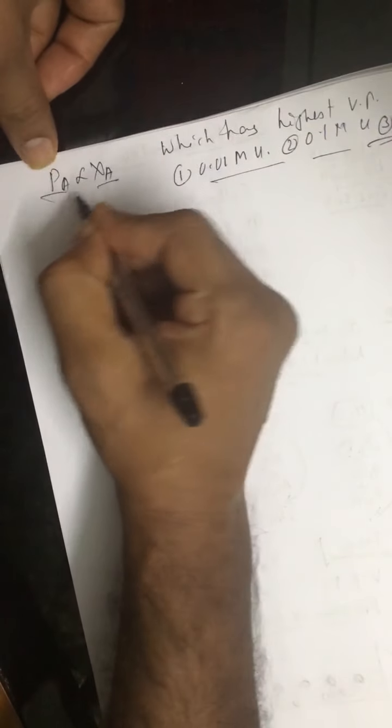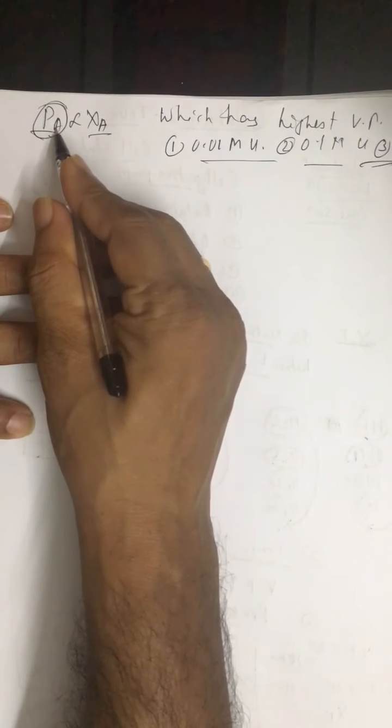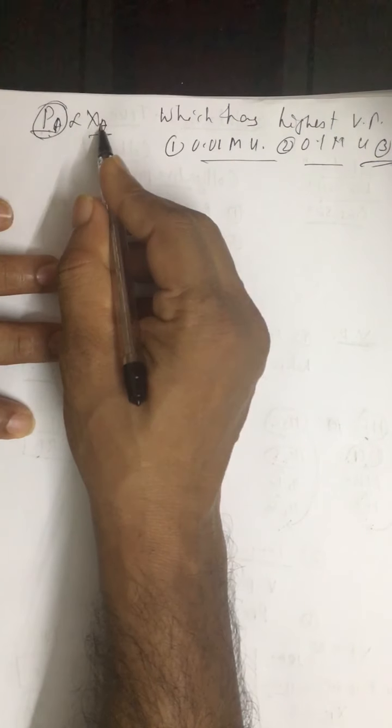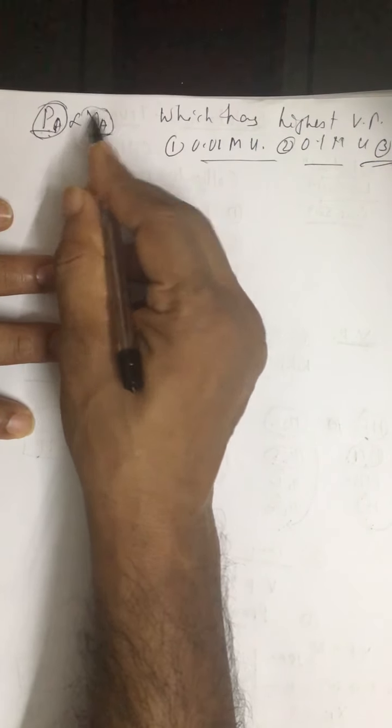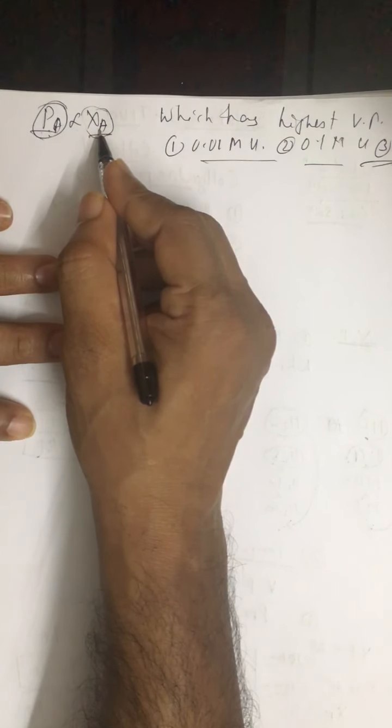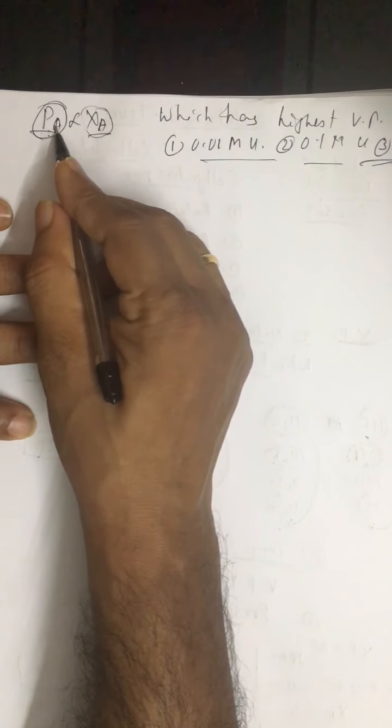Alright, so the point is PA is proportional to X of A. What is PA? Vapor pressure of liquid in solution, or vapor pressure of solution, you can say. So with the increase in solvent particles, PA will increase.